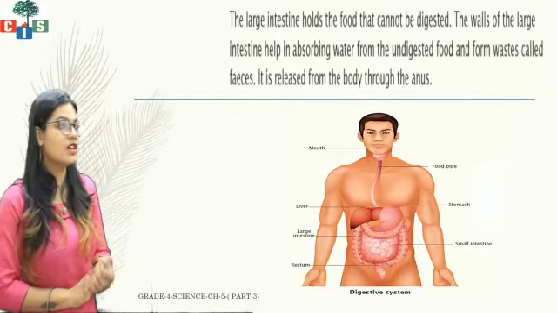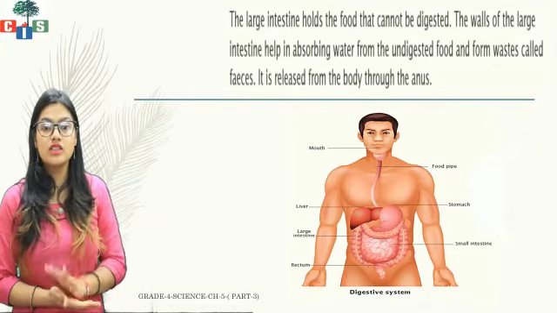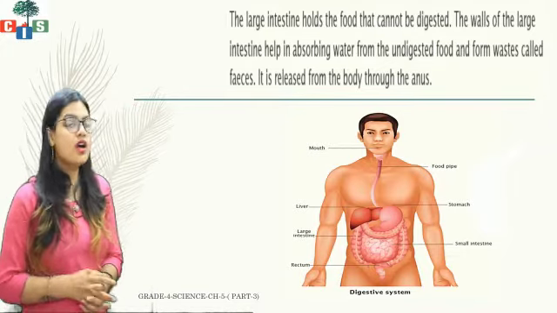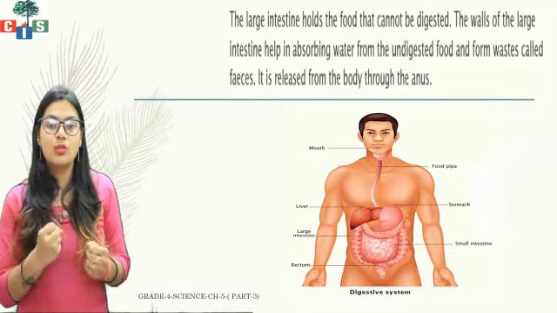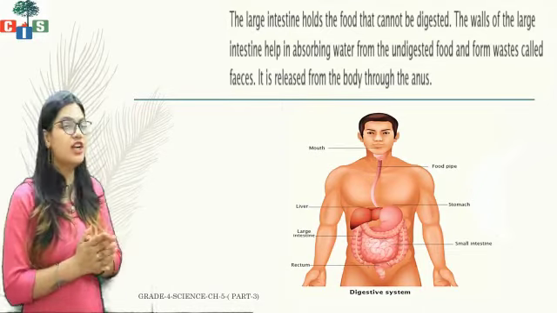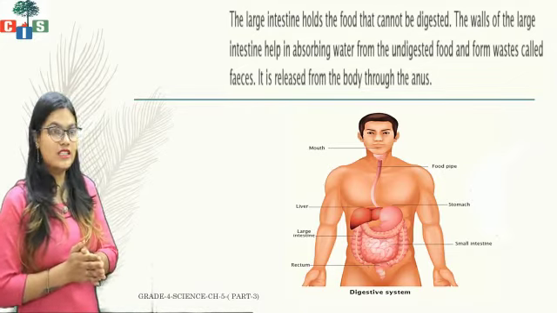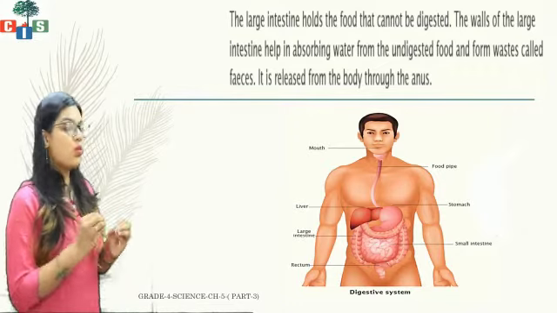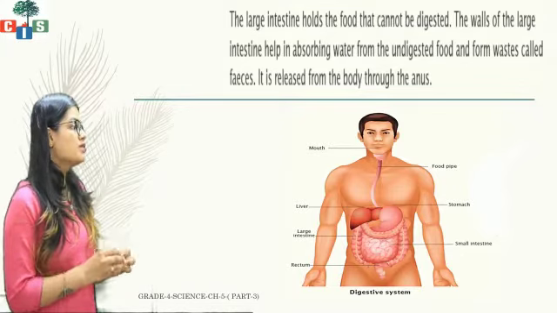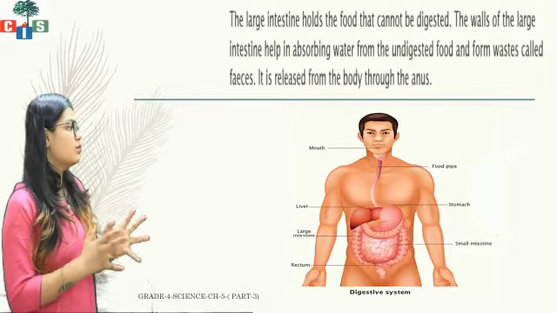Moving further, we will see that the large intestine holds the food that cannot be digested. In the small intestine it has absorbed all the good things, and then the food which is not digested will enter into the large intestine. Here the walls of the large intestine help in absorbing water from the undigested food and form waste called feces. It is released from the body through the anus.